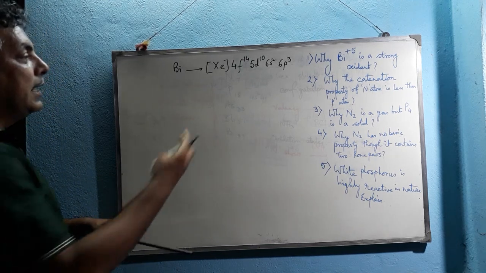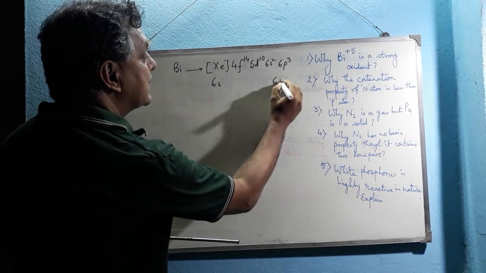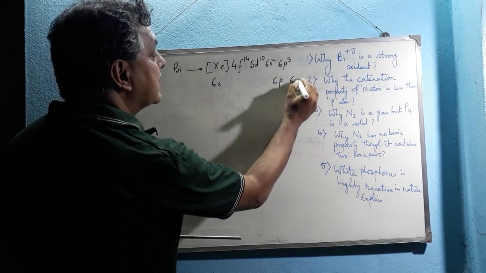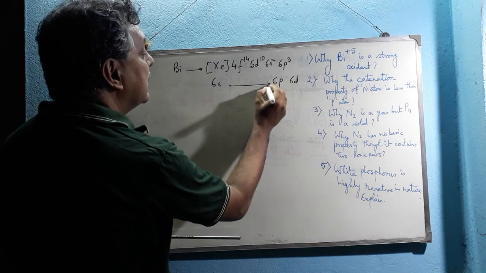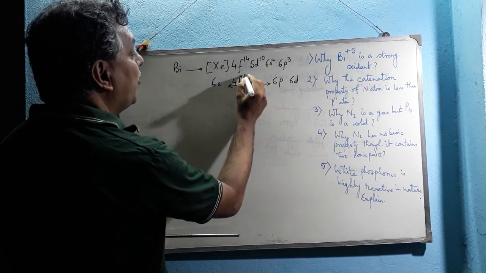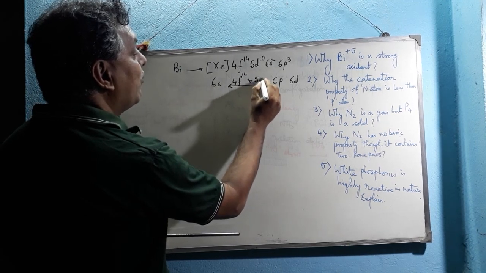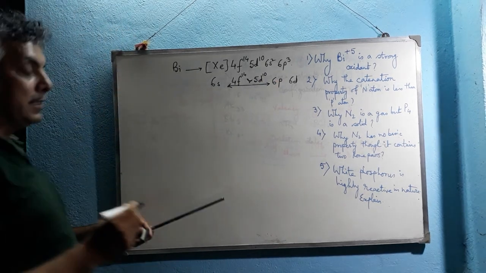But there is a very large energy gap between 6s, 6p and 6d, because in between there are filled 4f14 and filled 5d10 configurations.